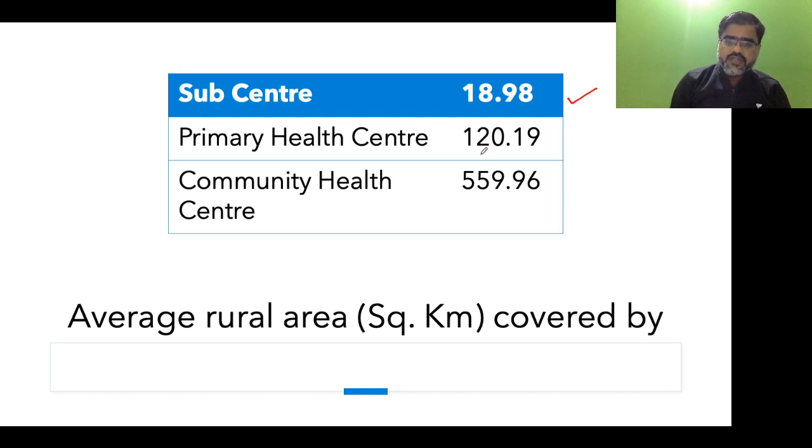Primary health center covers, this is the average rural area in square kilometer, 120.19, and community health center, 559.96 square kilometer. So please remember this. This is the recent data as per rural health statistics given by Government of India. A new report came, so we need to be well versed with this. The question was about sub-center, so it is 18.98.